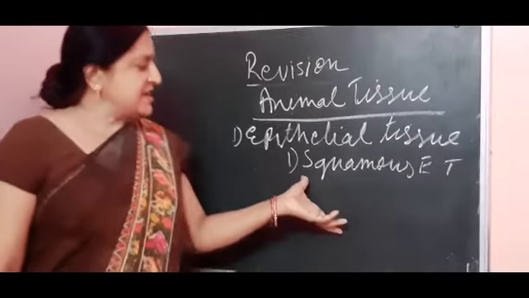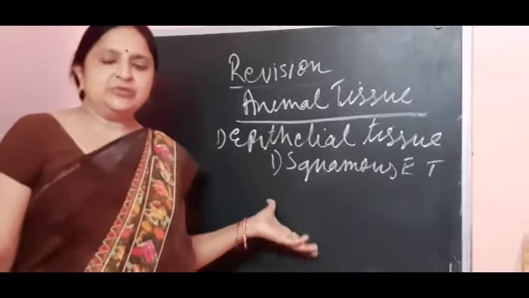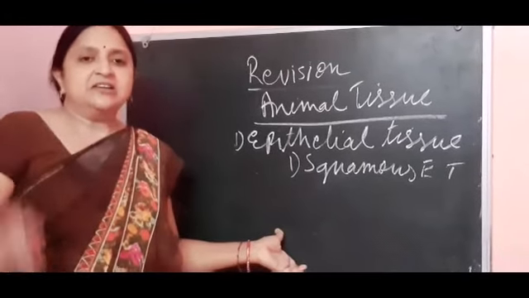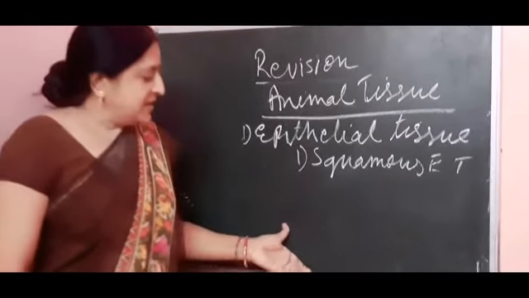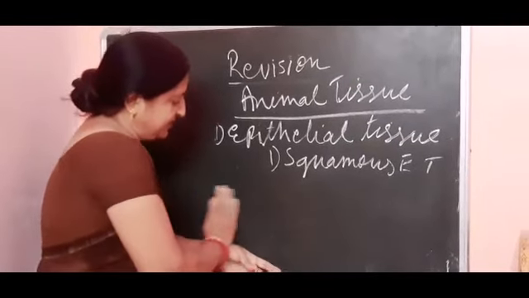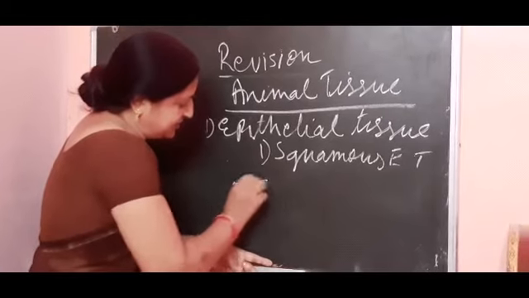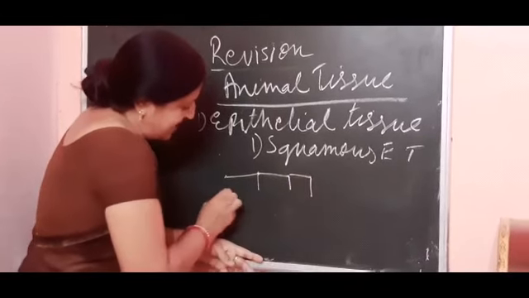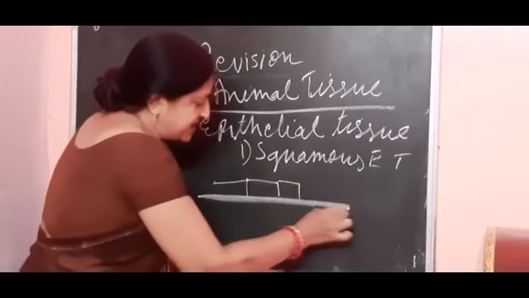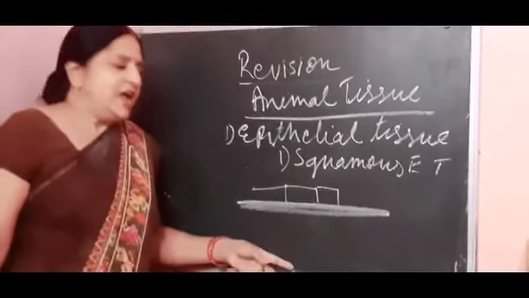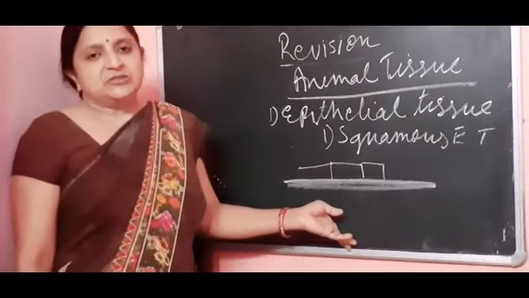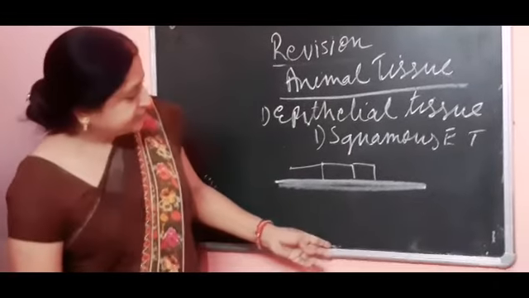The main character of this epithelial tissue is that, as they line the body, they arise from a basement membrane. Suppose this is the squamous cells, and they are attached to the basement membrane. This is the main characteristic of epithelial tissue, and its main function is to provide protection to the animal body.